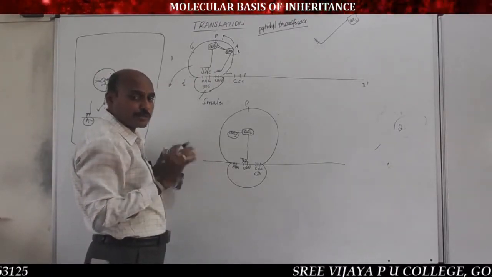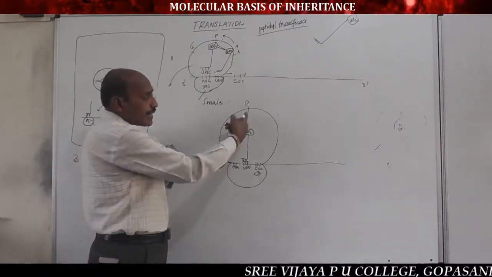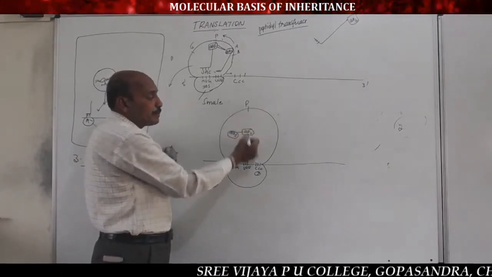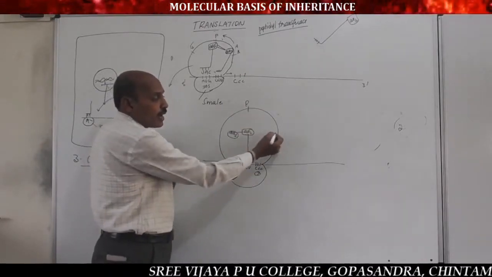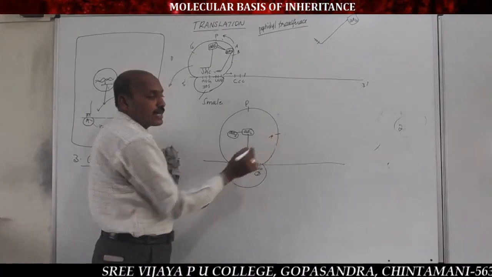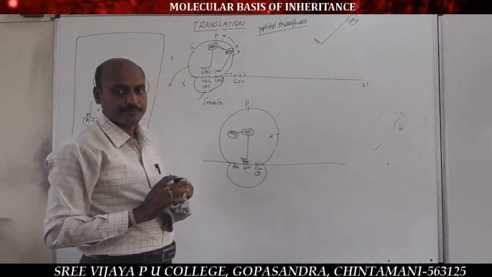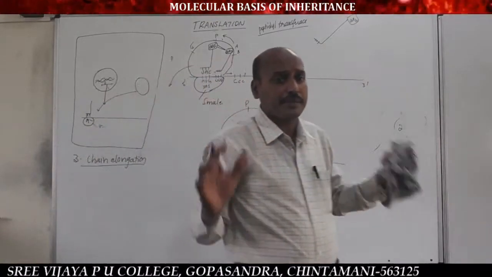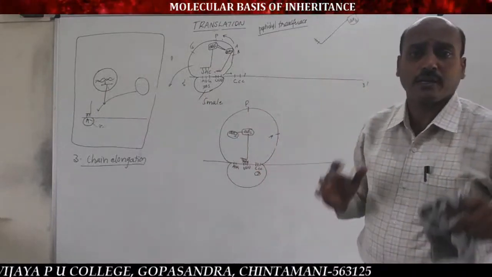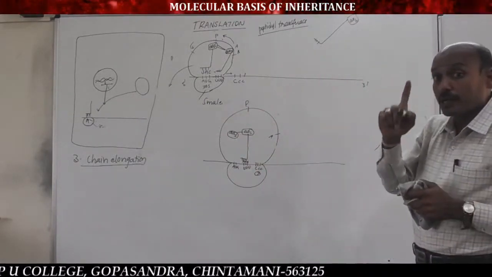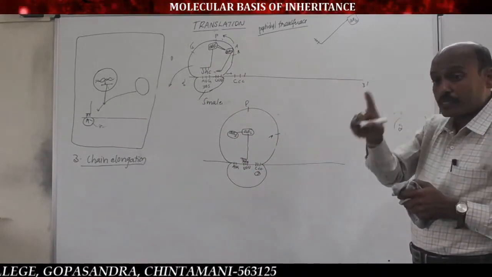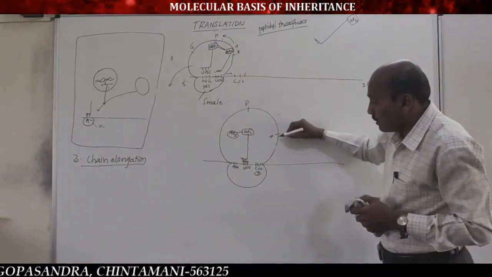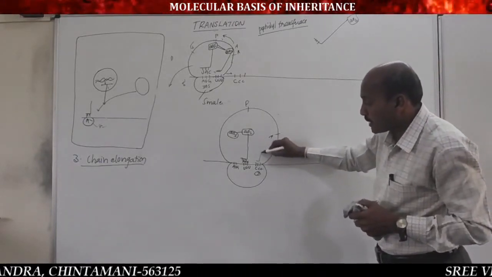Soluble in the cytoplasm of the cell. And the second tRNA is fixed at the P site of the ribosome. And what happens to the A site? The A site becomes vacant. The A site becomes empty. Now, the third tRNA with the third amino acid enters into the ribosome through the A site.